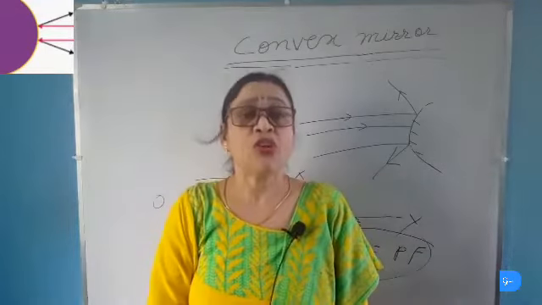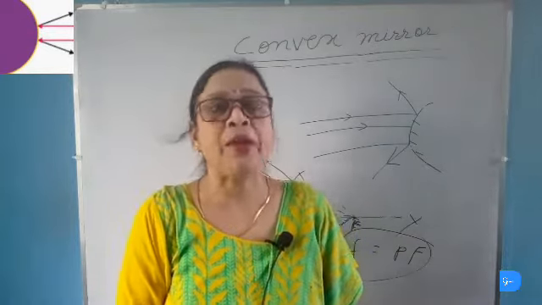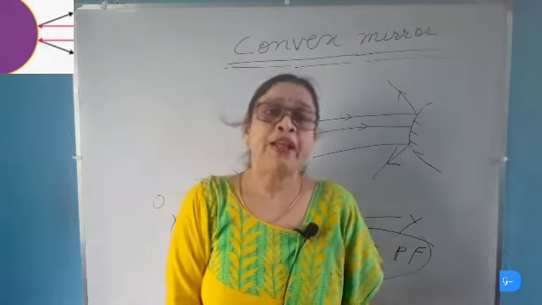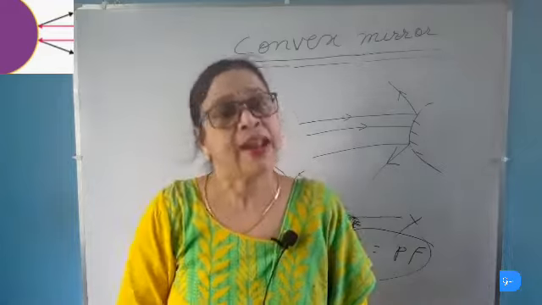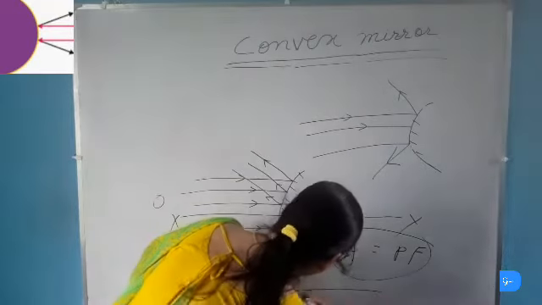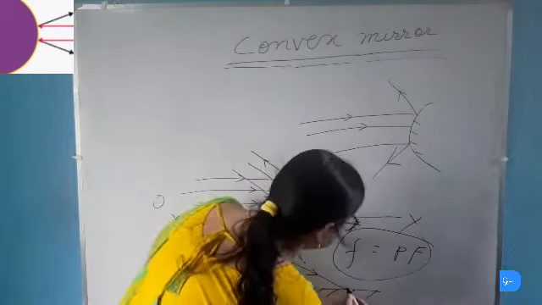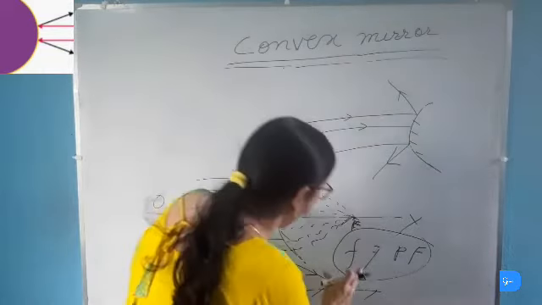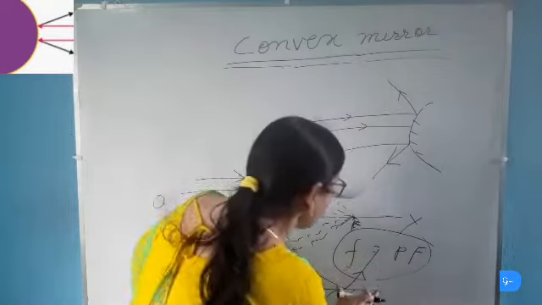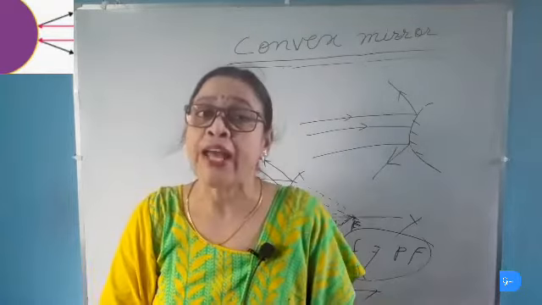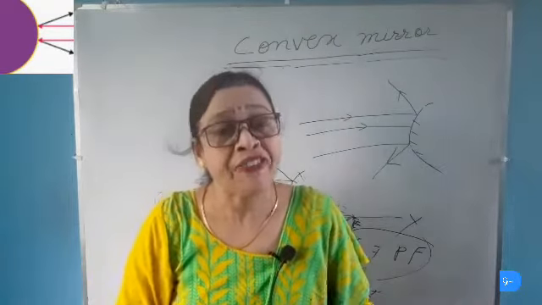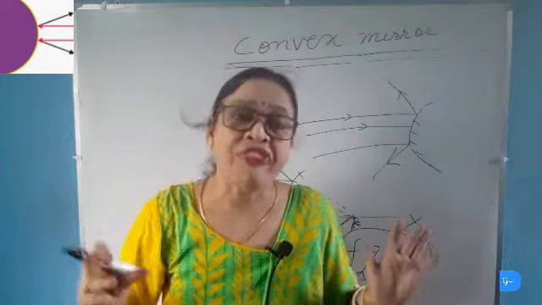Now there is a question: what will be the focal length of a plane mirror? Plane mirror neither converges nor diverges light rays. See, this is the plane mirror. When light rays fall on the plane mirror, they are reflected back. The light rays neither converge nor diverge from the plane mirror. So the focal length of a plane mirror is infinity or unlimited or very great.